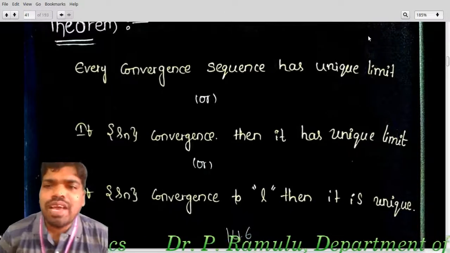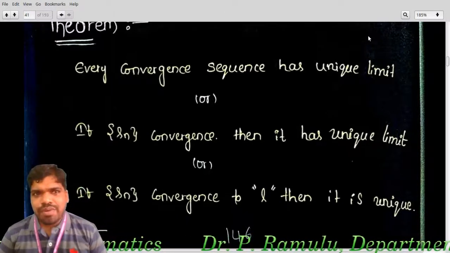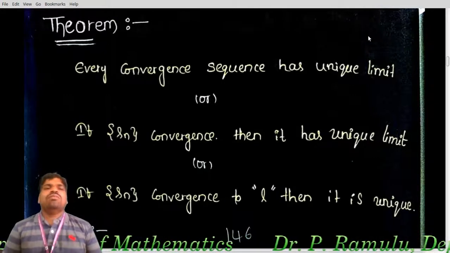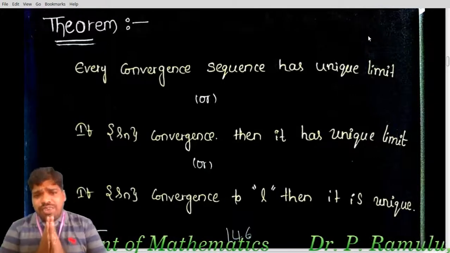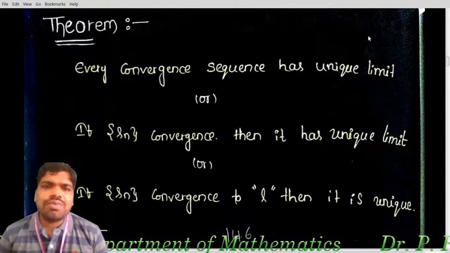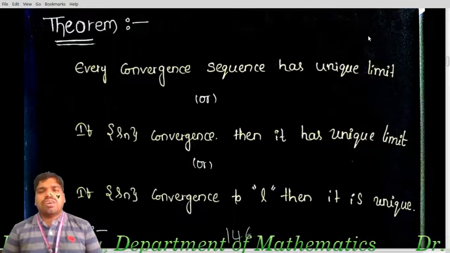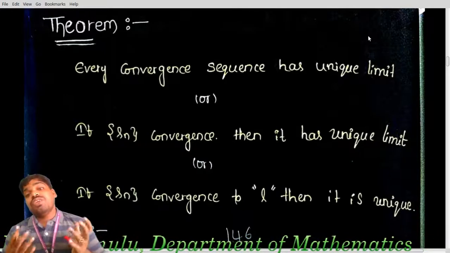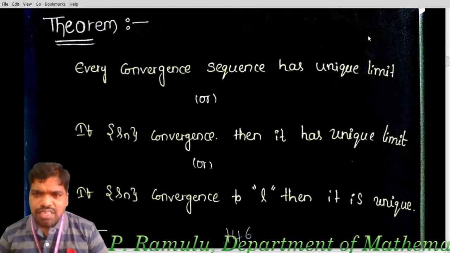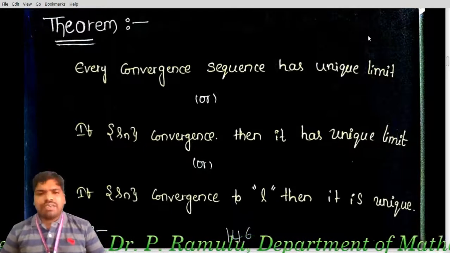Every convergent sequence has a unique limit. This is an examination point, or entrance point. This is very important. Every convergent sequence has a unique limit. Or, if Xn converges, then it has a unique limit. If anything converges, then it has a unique limit.